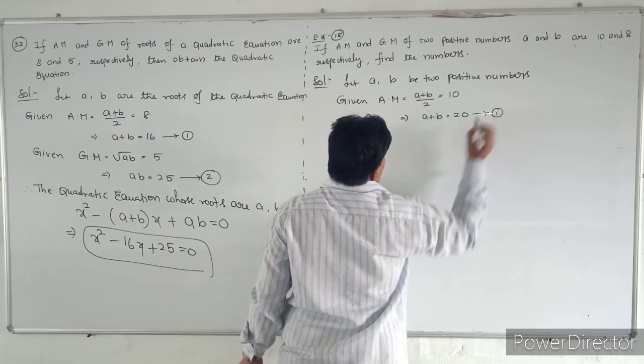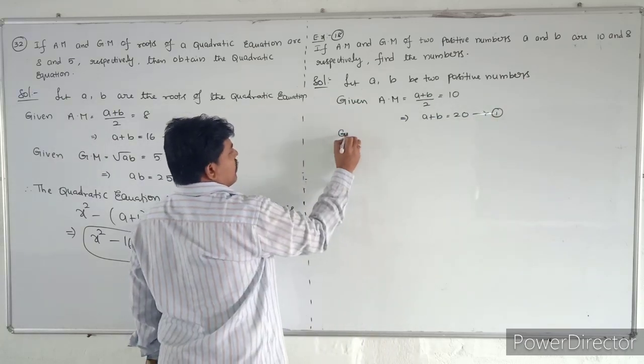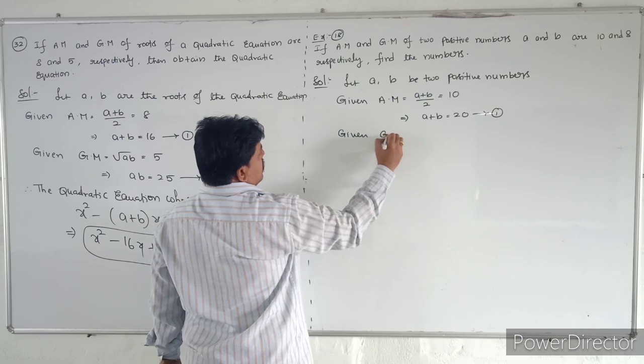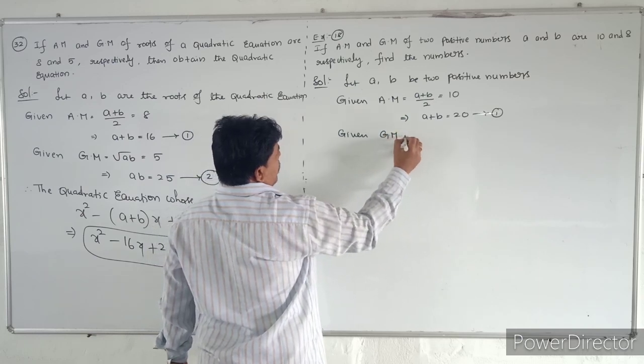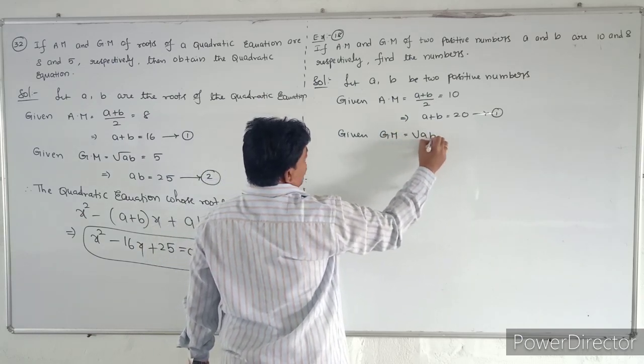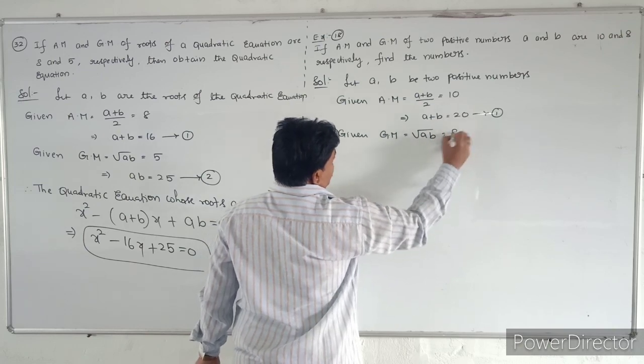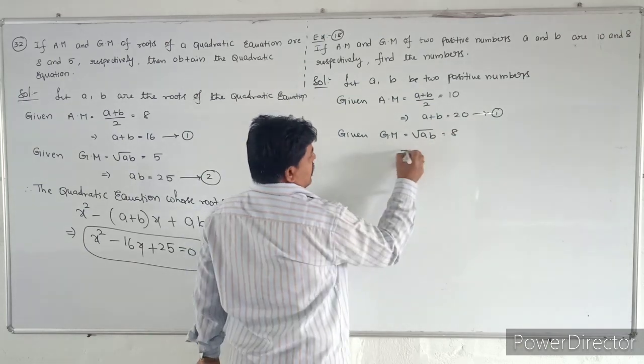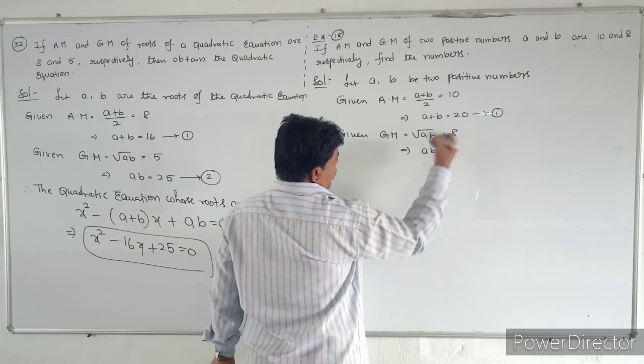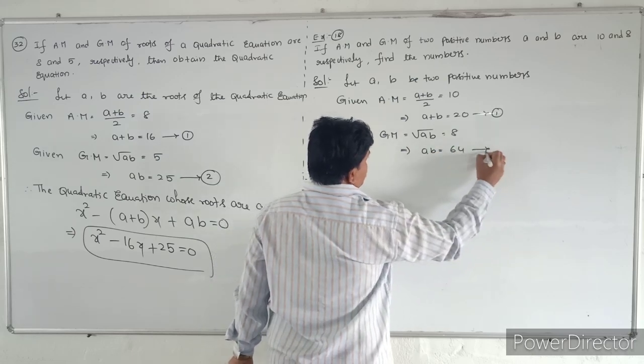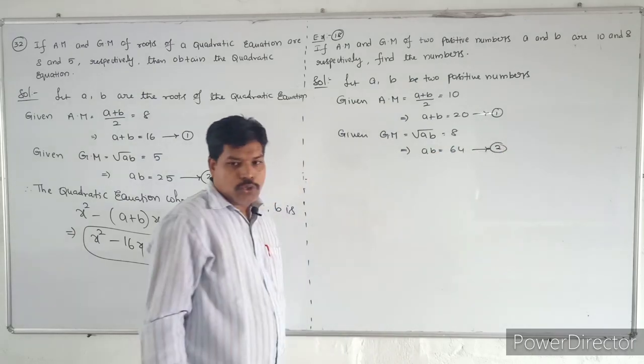Take this as equation number 1. And they are already given one more condition, the geometric mean, that is equal to square root of AB. This value is 8. So that implies AB, if you take the squaring on both sides, will become 16 only. That is equation number 2.